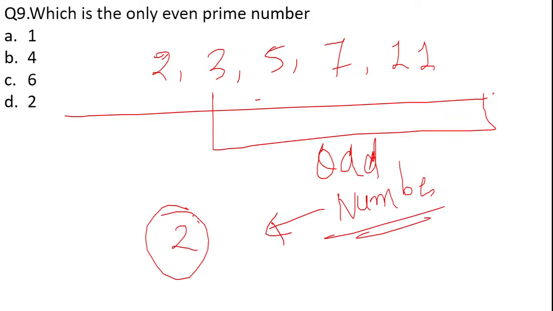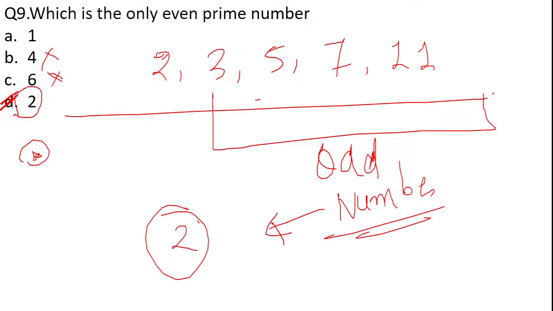The only even prime number, or a single even prime number, is number 2. There is no other even number which is prime other than 2. Okay, make a note of it. The only even prime number is 2. No even number other than 2 is a prime number. All other prime numbers are odd numbers. So this is again a question that has been asked in the examination.